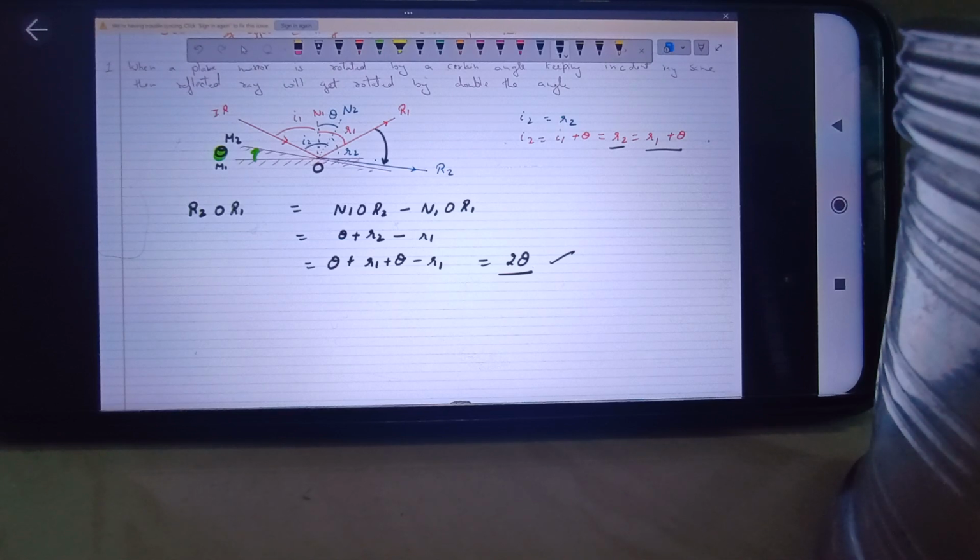Whenever such a question comes, where they are asking that the mirror is turned by this much angle, by how much angle will the reflected ray get turned, it will always be double the angle. Okay, this result is clear.